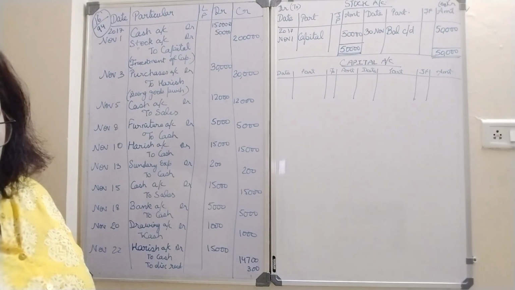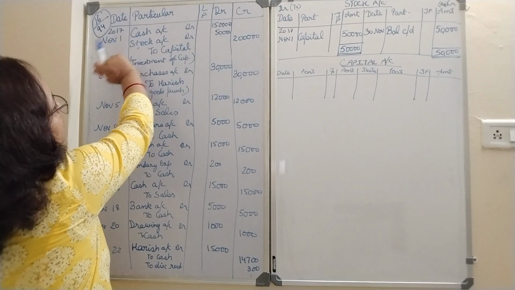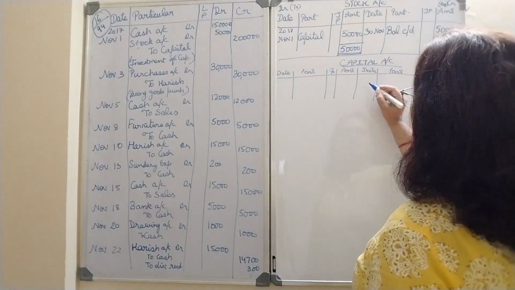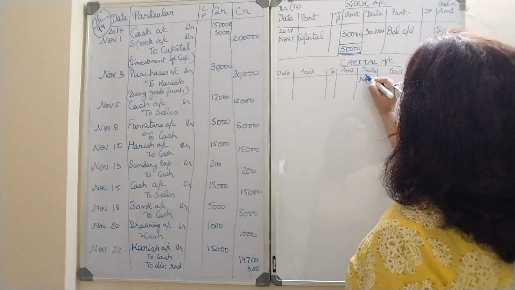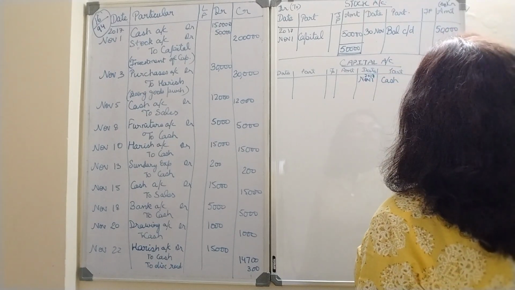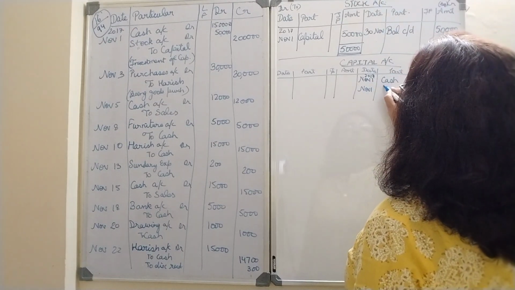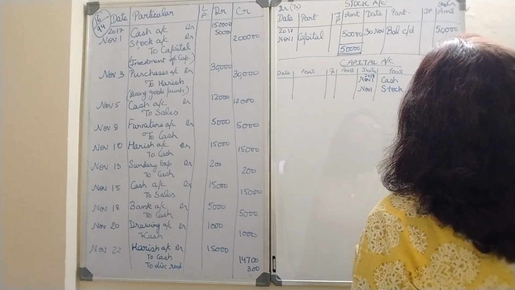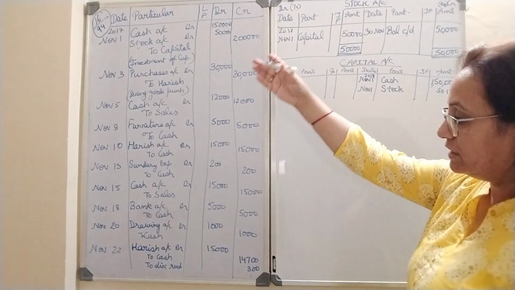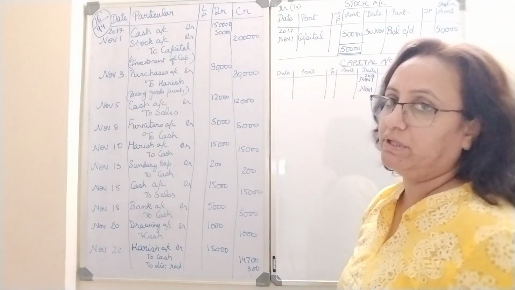Cash and stock both are affecting the capital account. Cash is by cash, stock, which is the by side, this is the by side. So where will it come? Cash 1,50,000, stock 50,000, because these both are affecting the capital. Is there any other place you can see capital? No. No other transaction is there which is having capital, right?